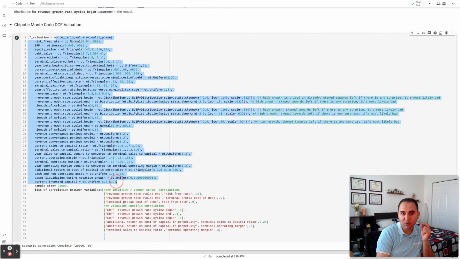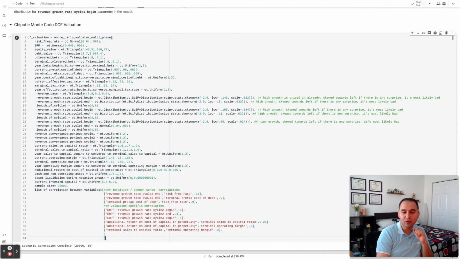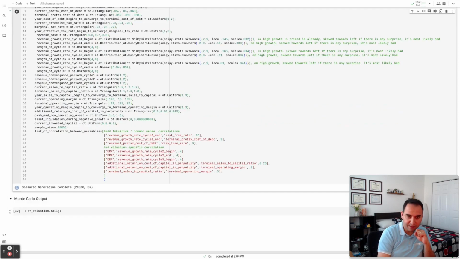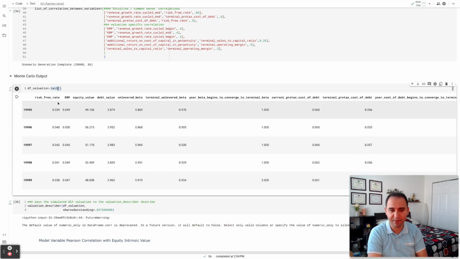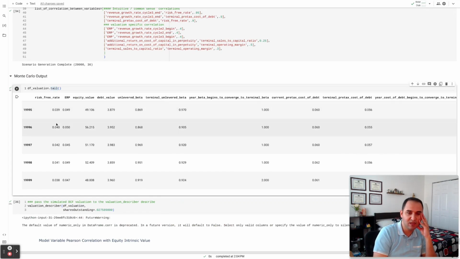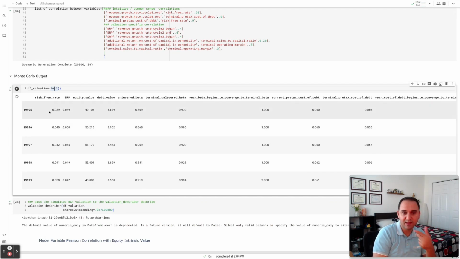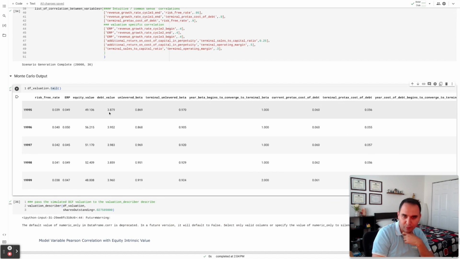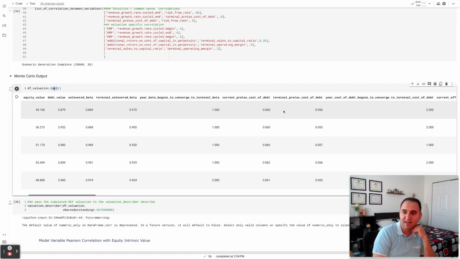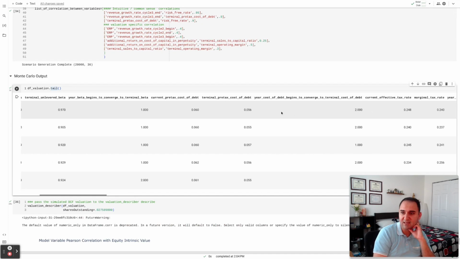When we run this model, we pass these inputs, we store the output in df underscore valuation. This is a data frame. If you look, this data frame has 20,000 rows. I am executing .tail, which shows the last 5 rows. And these are the inputs that went to the model. So in this particular case, your risk-free rate was 3.9, equity risk premium was 0.49, equity value was 49 billion, debt value was 3.8, unlevered beta was 0.86, terminal levered beta was 0.97. It started to converge the next year immediately. Pre-tax cost of debt was about 6%. Terminal tax rate was 5.6, and so on.